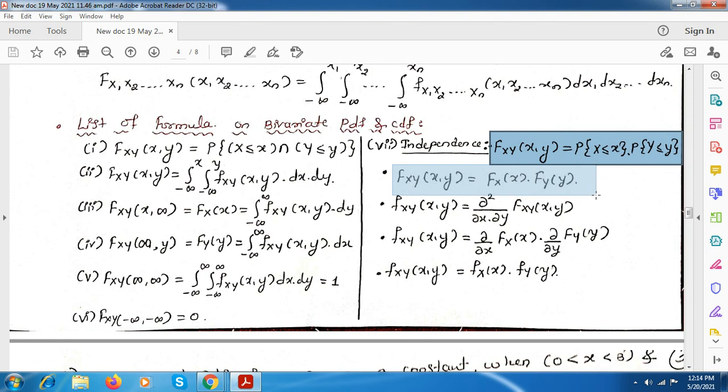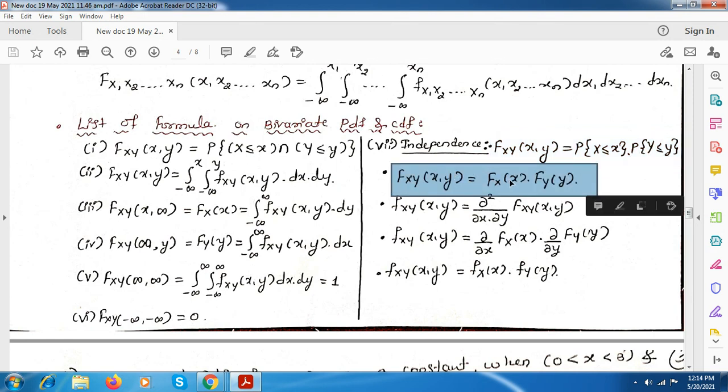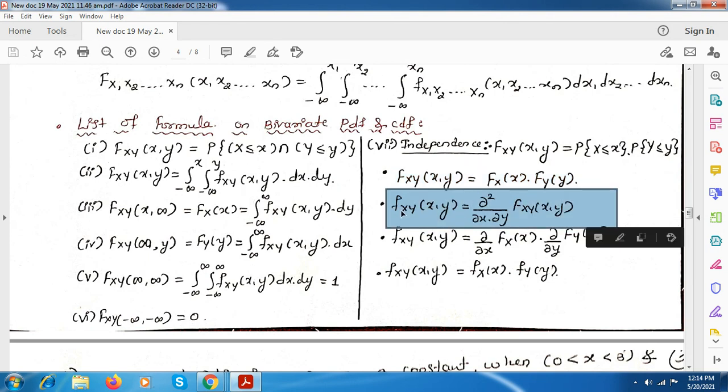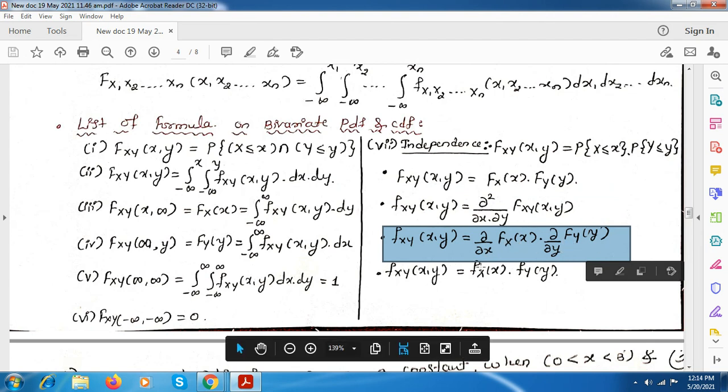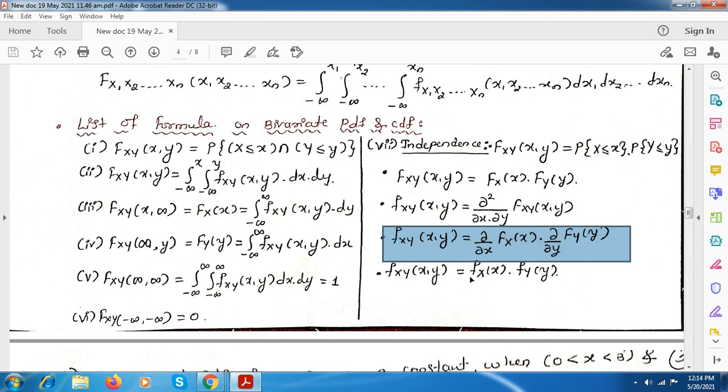So the joint CDF becomes F_X of x into F_Y of y. And if you take the general equation for the PDF, that is differentiation with respect to x and y of the joint CDF, if they are independent, you can differentiate separately with respect to x and y, which becomes f_X of x and f_Y of y.